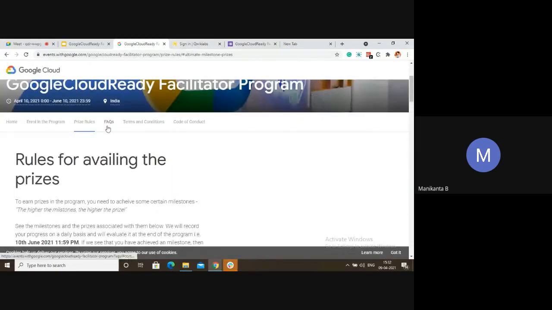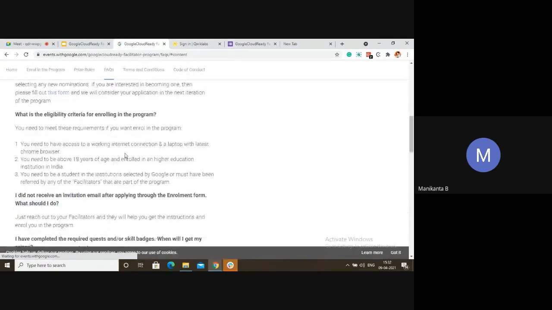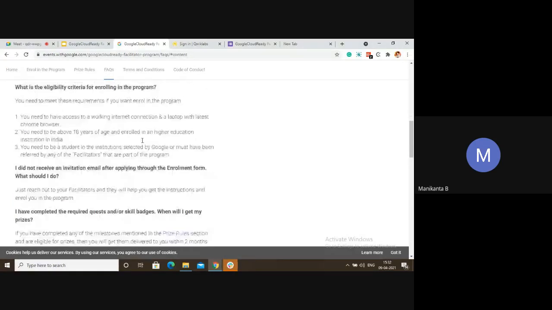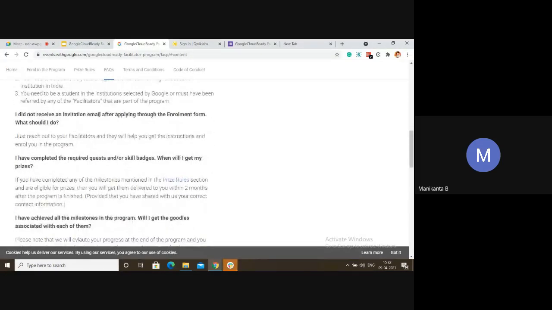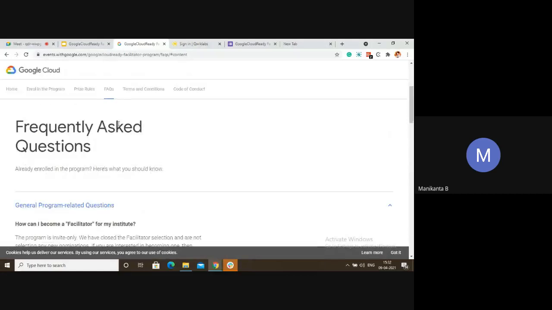Now, as I said, you can clarify most of your doubts in the FAQ section, like whether you are eligible or not, and about the invitation. Many people told us the same thing, that they have registered for the program but have not got the mail. Please go to the spam folder or section and check, the mail will be there. If you didn't get the confirmation mail, fill the form again with the same credentials, then you will get the enrollment mail.